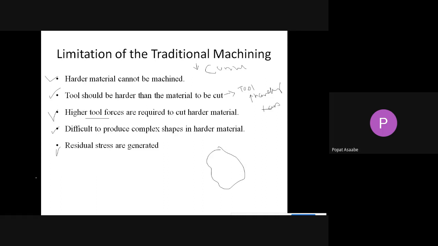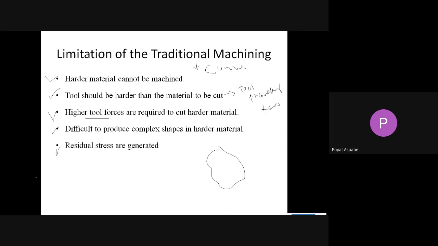Suppose we have a very hard material and want to machine it. To perform any operation with traditional machining, we have to follow one condition: the material of the tool should be harder than the workpiece. Then and only then it will remove the material, otherwise the tool will break down.